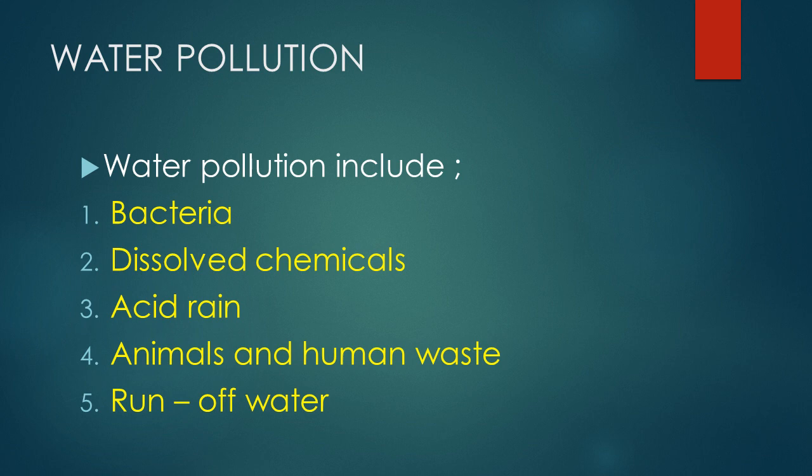I repeat, pupils, water pollutants include bacteria, dissolved chemicals, acid rain, animals and human waste, runoff water.